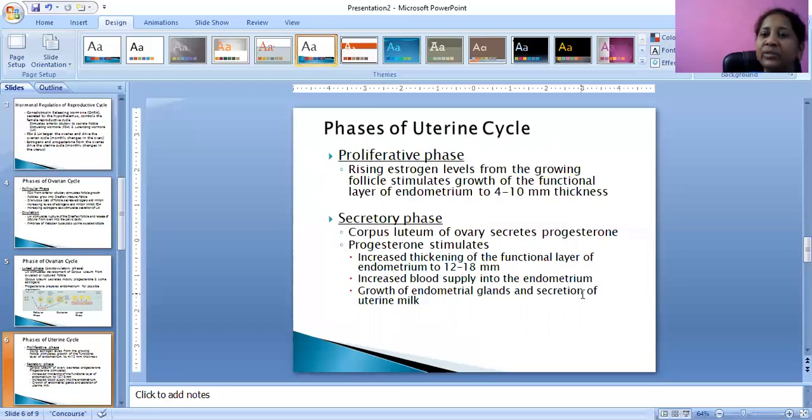Increased blood supply to the endometrium, growth of endometrial glands and the secretion of uterine milk.